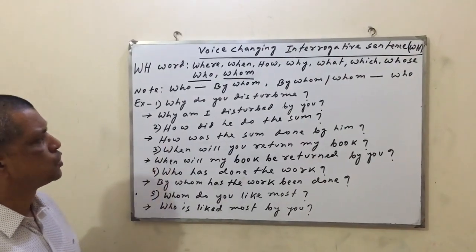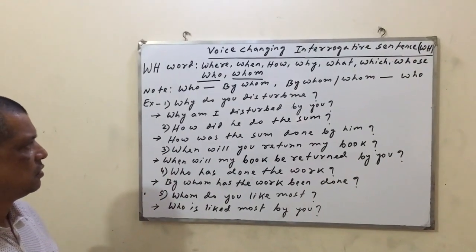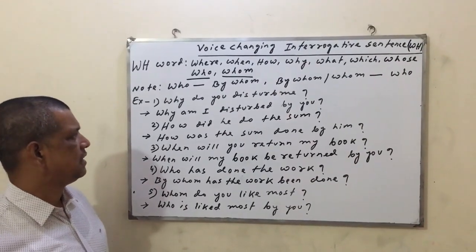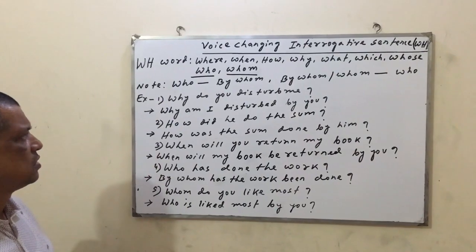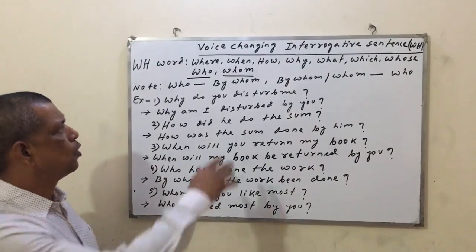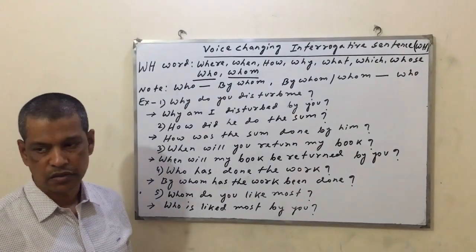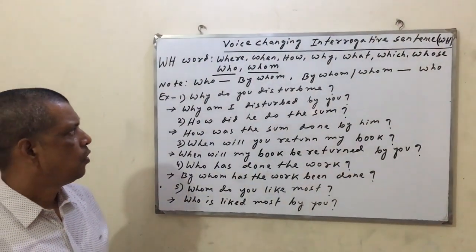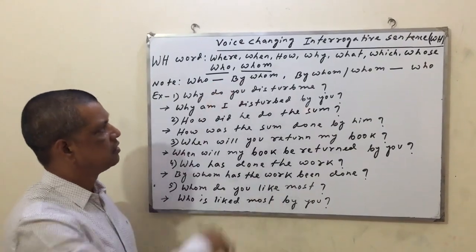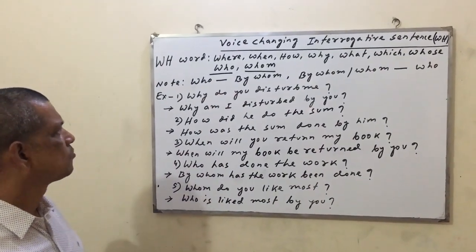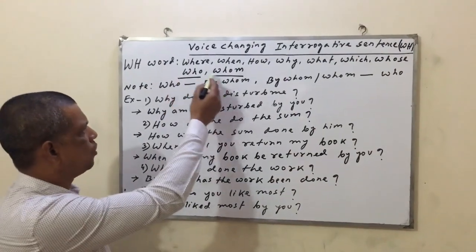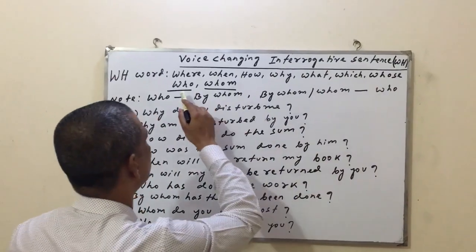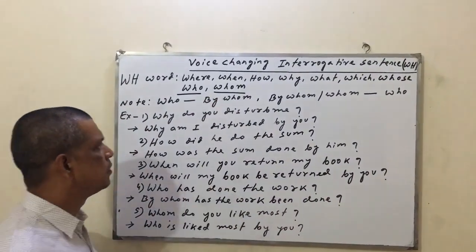What is a WH question? Simply, we can say that the questions which contain a WH word, those are called WH questions. Already I have written the WH words here: where, when, how, why, what, which, whose, who, and whom.